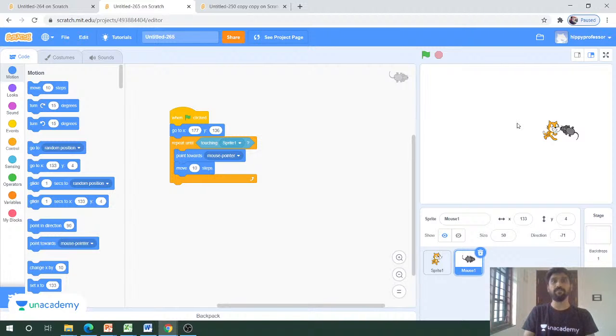Before I continue with this game, I will explain what I am going to do here. This is a basic game. In this game, we will try to put in life. Every game will have a life, right? If we start a game, the life will have a value of somewhere like 4 or 3. If this cat touches the mouse, the life will be reduced by 1, so the value will be 2. If it is caught by the cat again, the life will be reduced to 1. Like that, when the life turns to 0, the game will be over.